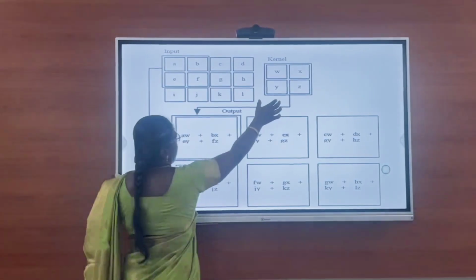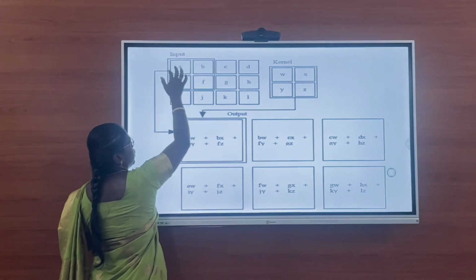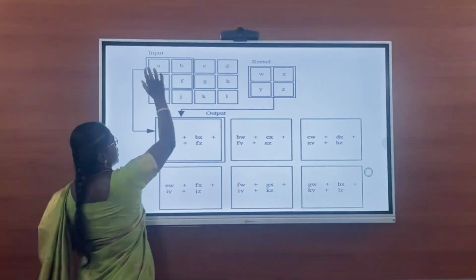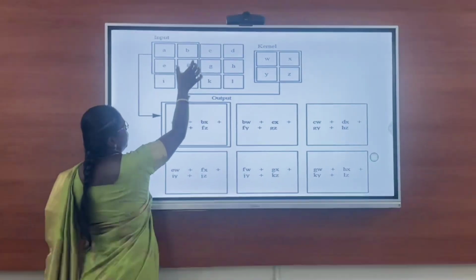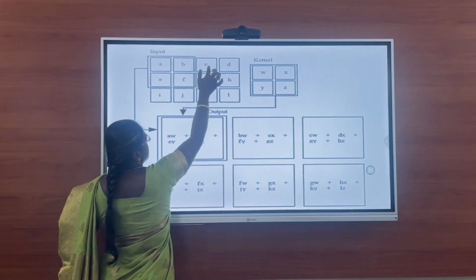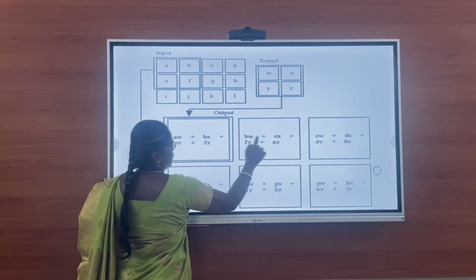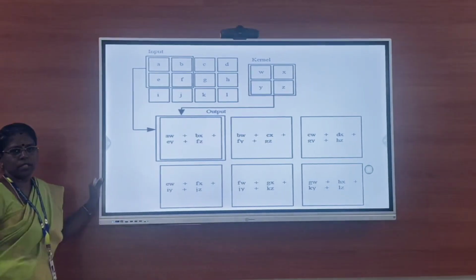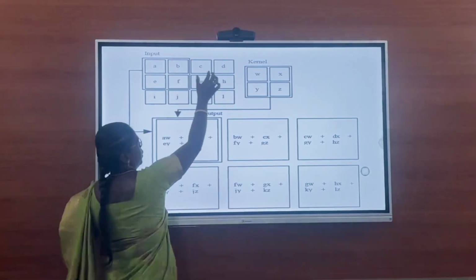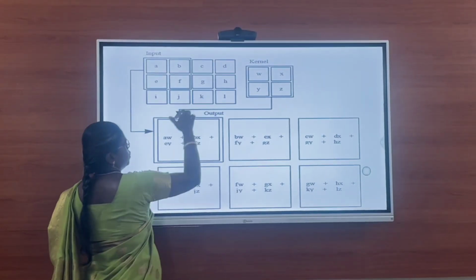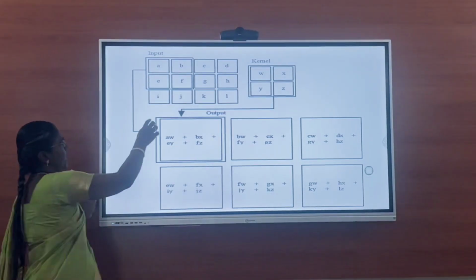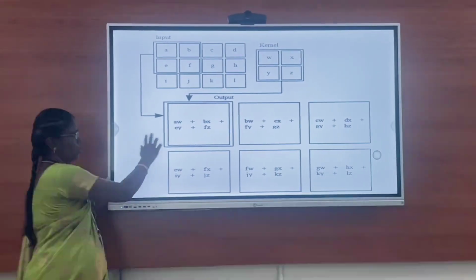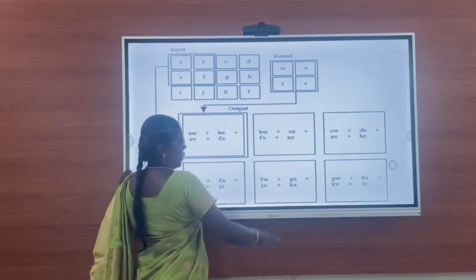After performing convolution over the first set of 2 cross 2 matrix, we have to place the kernel here, so B, C, F, G. We process the convolution over the next set of 2 cross 2 matrix and then move on to the next set. Likewise, we have to continue. So initially, if you start with a 3 cross 4 matrix, finally you will get a 2 cross 3 matrix. The size will be reduced.